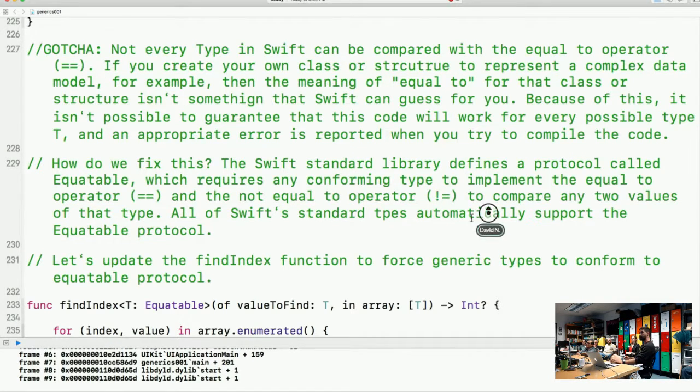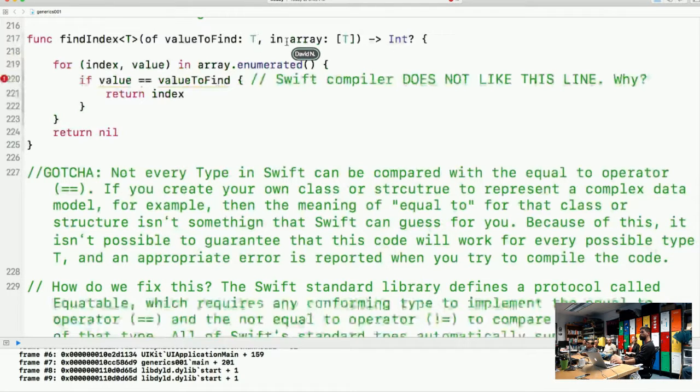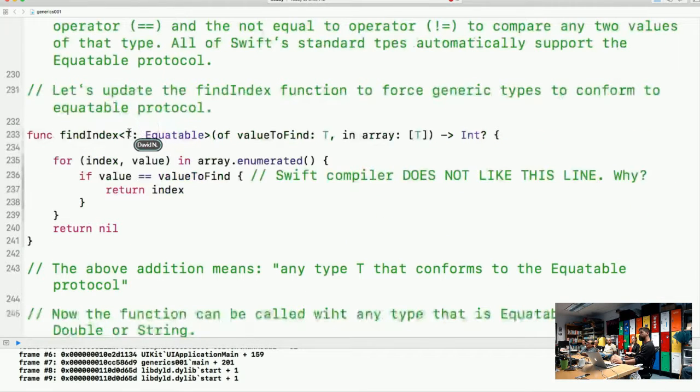So let's compare. We've got zero protocols being explicitly specified here, right? We move down, and we've got them right here. So we're saying T must conform to the protocol Equatable. And we just have to say it one time, because these T's take care of it right here. Any questions about this one? So that'll compile. Is that copy pasta? It is, yeah. That's why we want to be DRY.